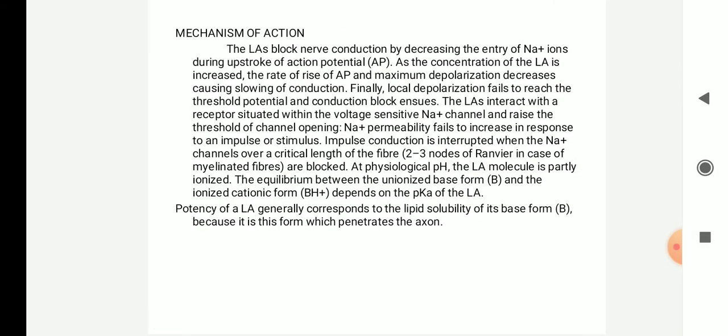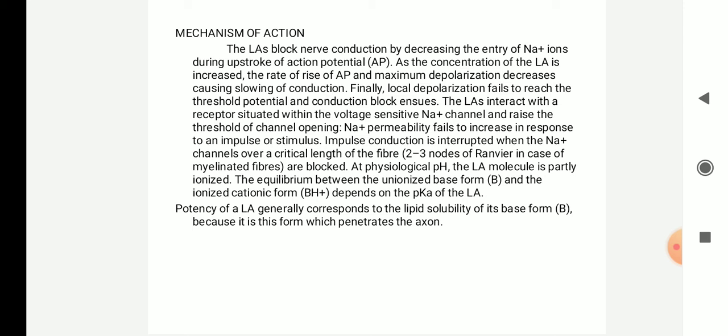Local anesthetics will block the nerve conduction by decreasing the entry of sodium ions during the upstroke of the action potential. When the impulse reaches the neuron, it should be depolarized, and for that sodium should enter inside. So local anesthetics will block the sodium entry. As the concentration of local anesthetic is increased, the rate of rise of action potential and maximum depolarization will decrease, slowing the conduction. Finally local depolarization fails to reach the threshold potential and conduction will be blocked.